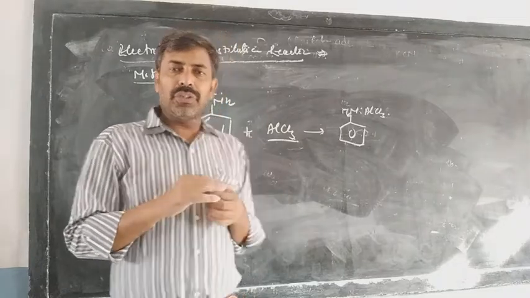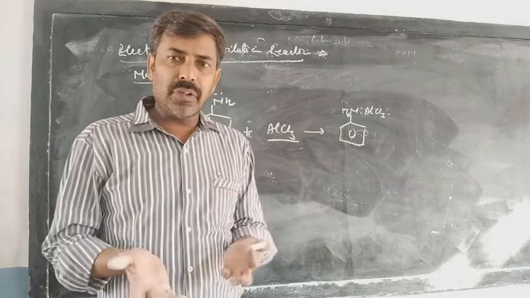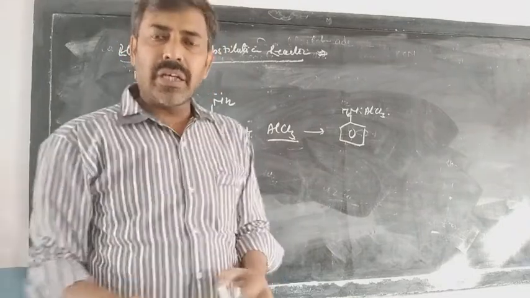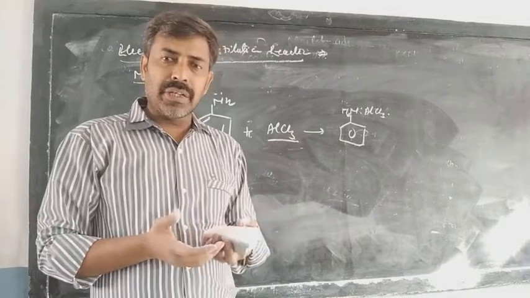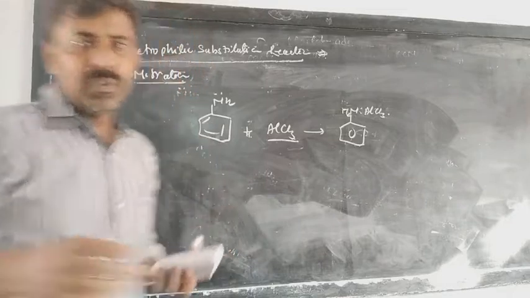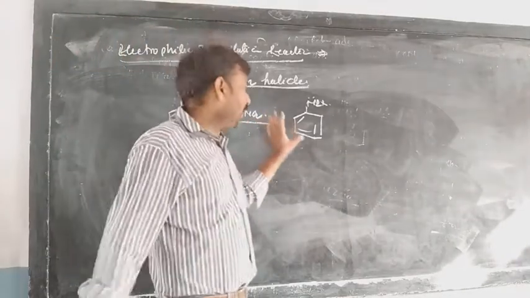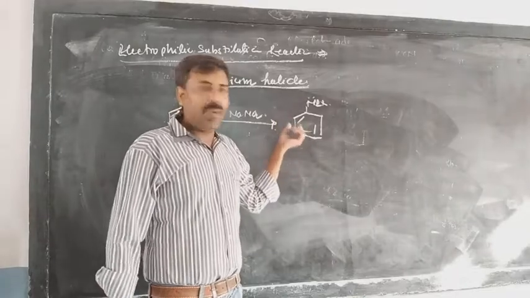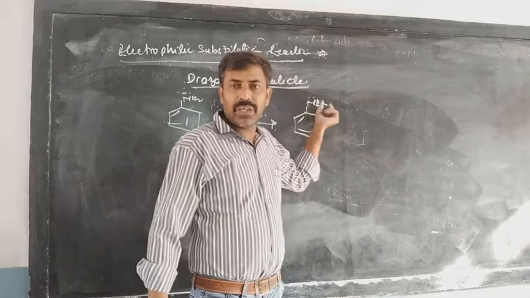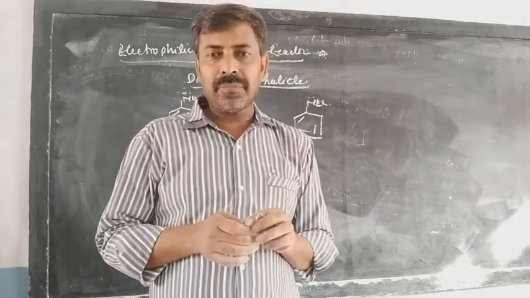Now we are going to see the next topic, the diazonium salt. What is the diazonium salt? I think you have already studied it in the first chapter, haloalkanes and haloarenes, in the topic of the Sandmeyer reaction. So we are going to discuss the diazonium halide. Benzene diazonium halide is the compound in which benzene contains 2 nitrogens with a positive charge along with the halogen.